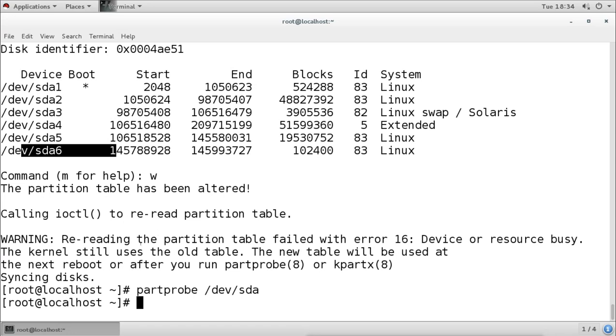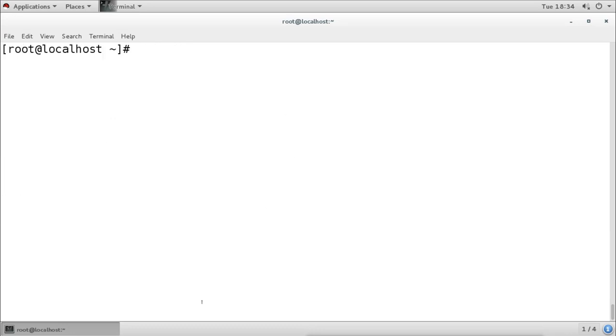But if we want to use the partition, first we have to create the file system. Remember, without a file system we cannot use any storage, so we cannot use that partition either. For example, I will create one directory. Why did I create the partition? Because I want to store movies. Now I created this directory, but it is still under slash, and I don't want to store the data under slash. So I created the new partition, and I want to mount that partition on this directory.